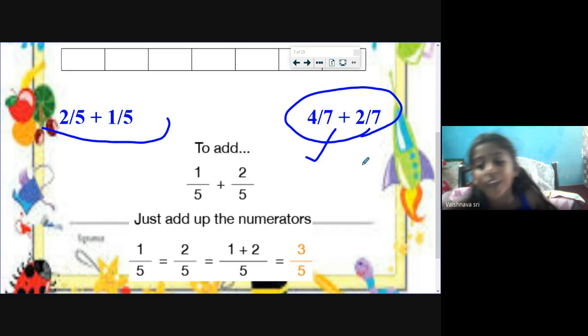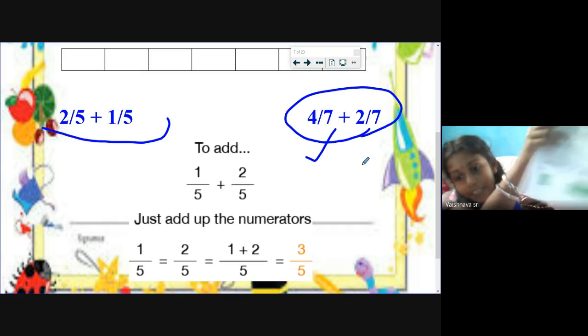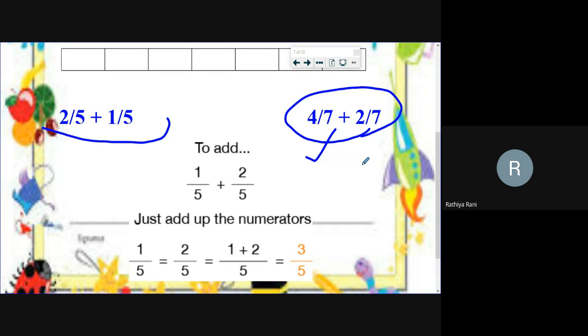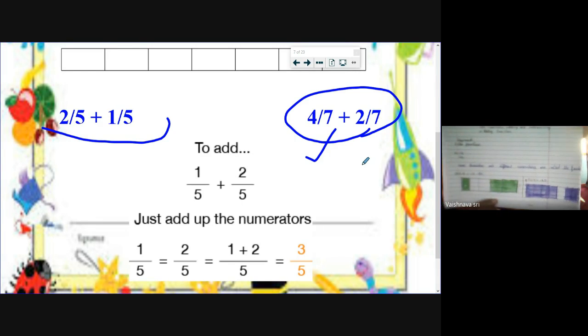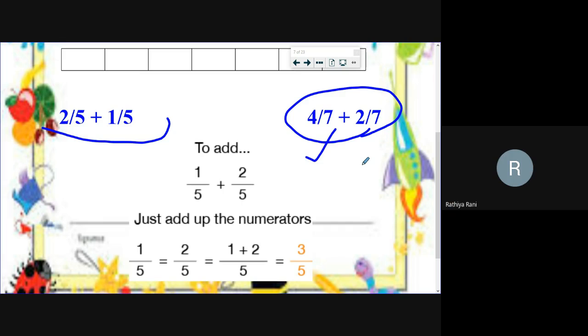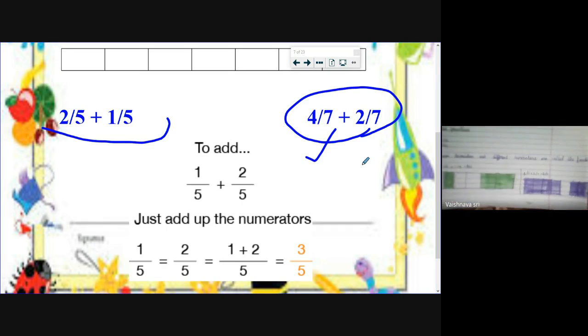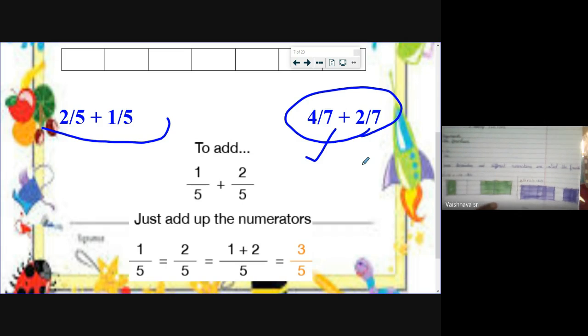Ma'am, I have completed. Can I show my diagrams? Yes, Vaishnavi, just show your note. Ma'am, I have shown, ma'am. How many rectangles have you used? I have used one for one question.